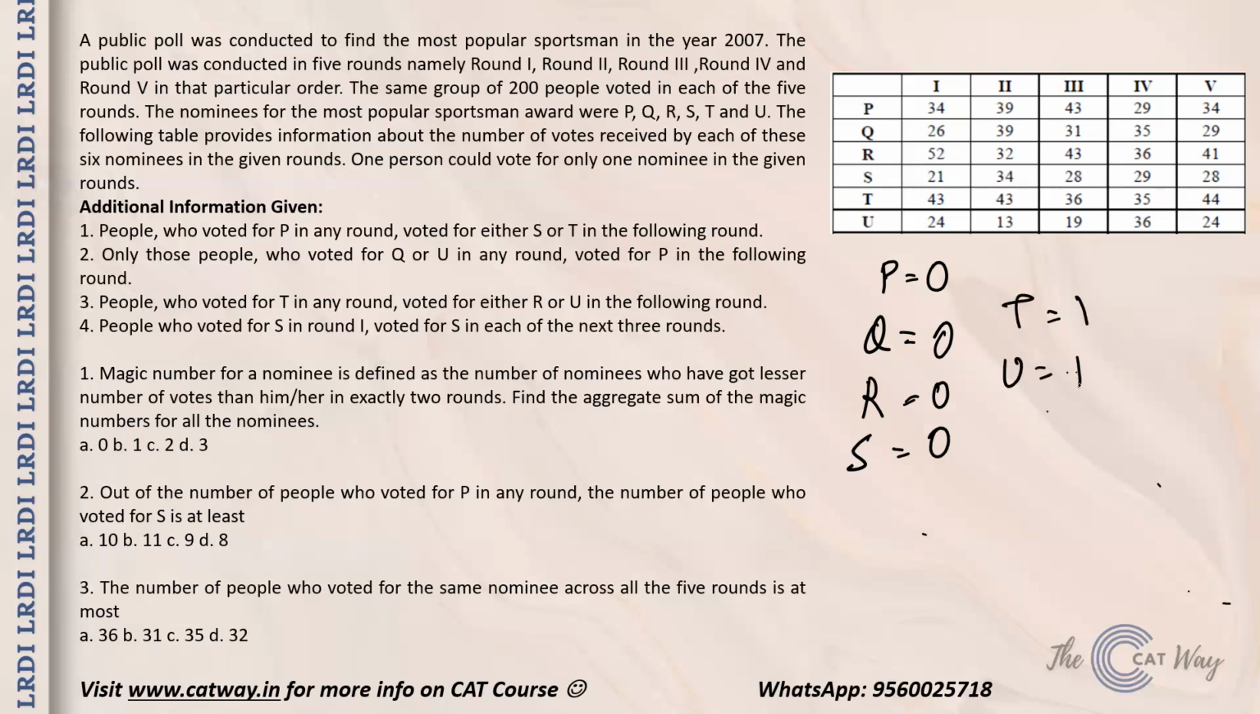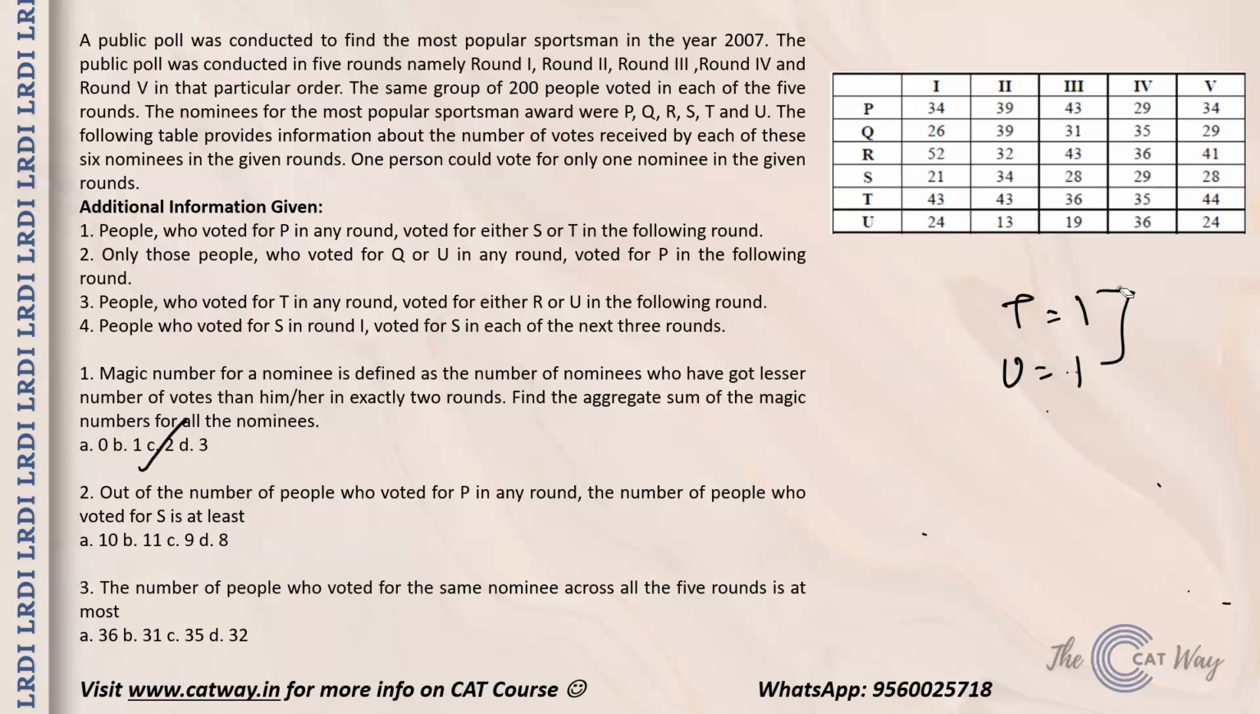Now for T, it happened with R. That is, R lost to T in round 2 and R lost to T in round 5. So there is only one person who lost to T exactly 2 times. So the magic number of T is 1. And for U, it is with S. You can check that S lost to U in round 1 and S lost to U in round 4. So S is the only person who is going to lose to U exactly 2 times. So the magic number of U is 1. So the correct answer for this is, because the aggregate sum is to be found, 2, because 1 plus 1 is 2. So option C is the right answer for this.